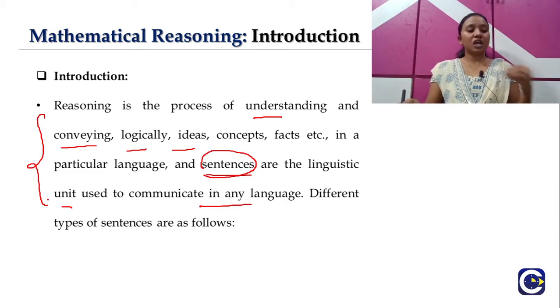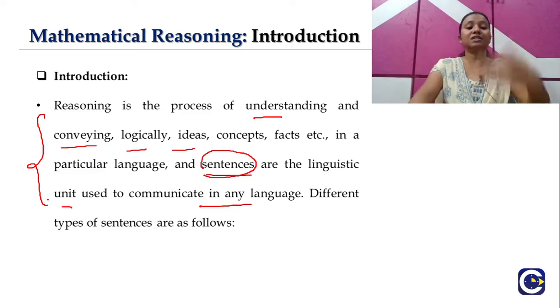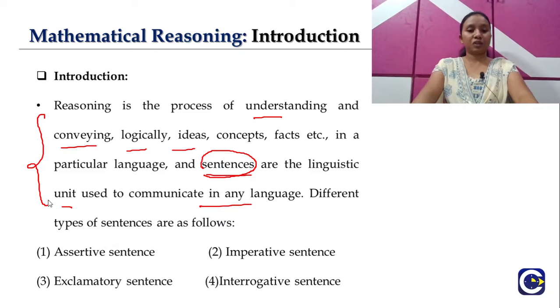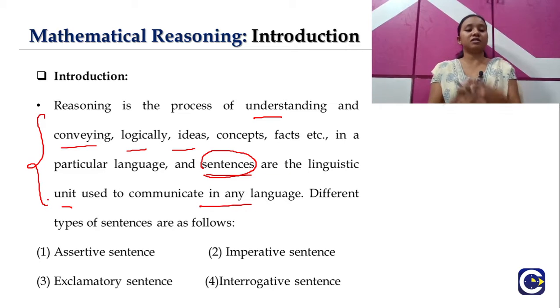Now let's see the different types of sentences that we are familiar with. The first one is the assertive sentence, the next is the imperative sentence, the next is the exclamatory sentence, and then the interrogative sentence, the question-mark kind.